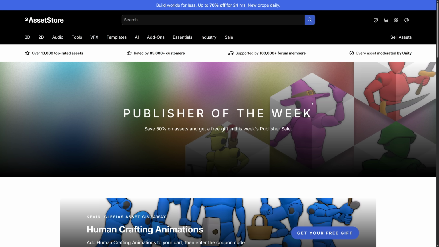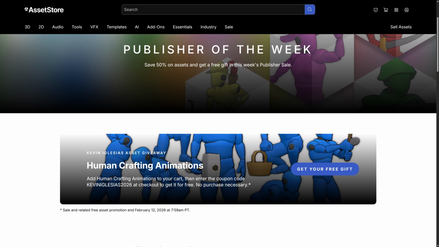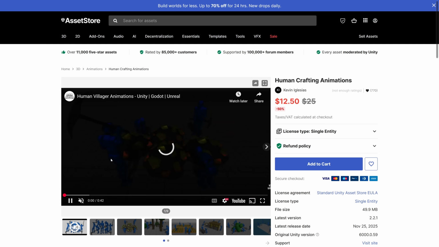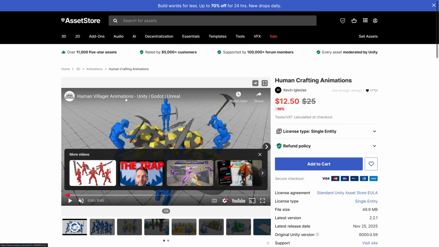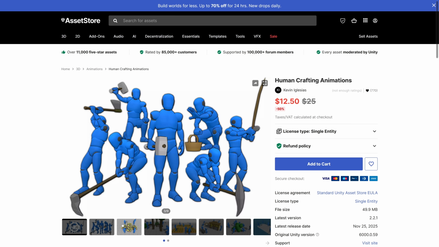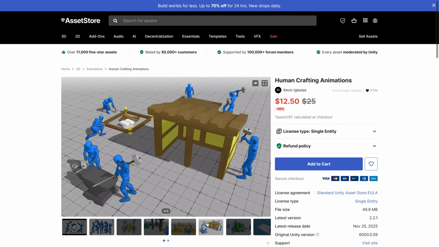And then on top of that, another thing that's going on right now, head on over to the Unity Asset Store, and they have their Publisher of the Week. So they get 50% off their publisher stuff, but there's always a freebie. And the freebie in this particular case uses Kenney.nl 2026. Use that at checkout, and you can get this animation pack for free. Now, interestingly enough, this one is available for Unity, Godot, and Unreal, which is super rare on the Unity Asset Store. So this is like cross-platform stuff week in terms of the freebies. So again, use that code Kenney.nl 2026 when you buy it, and it'll bring the price down to 0.